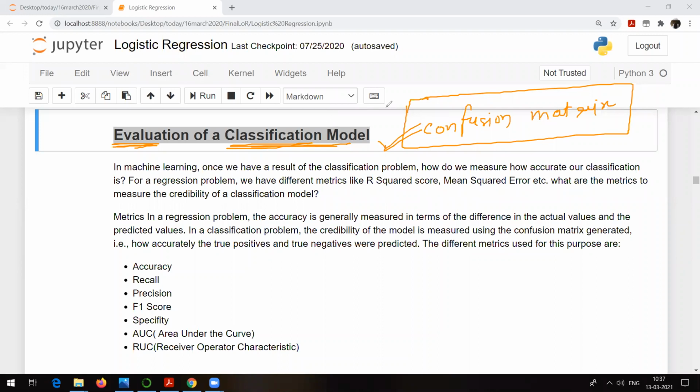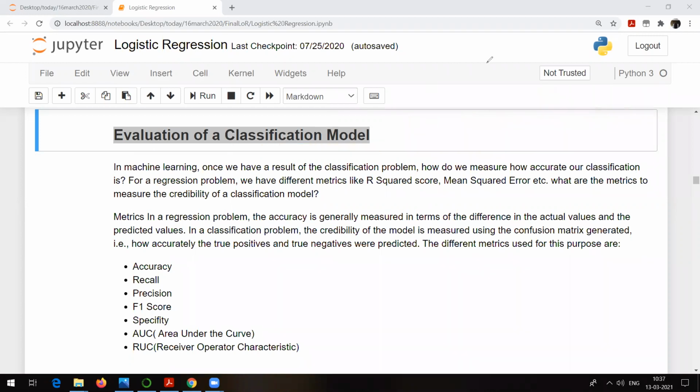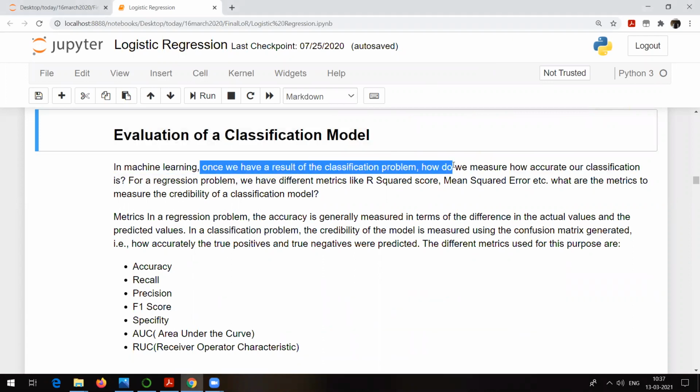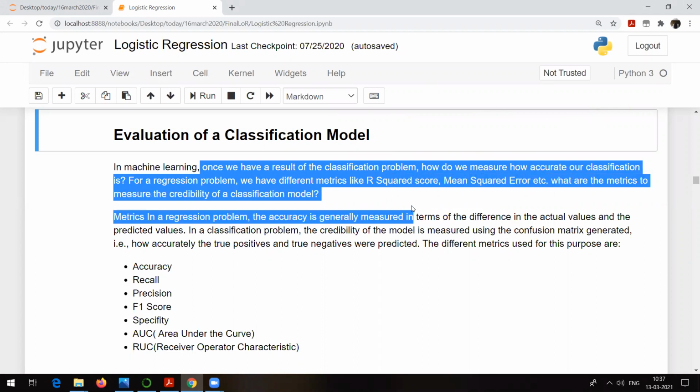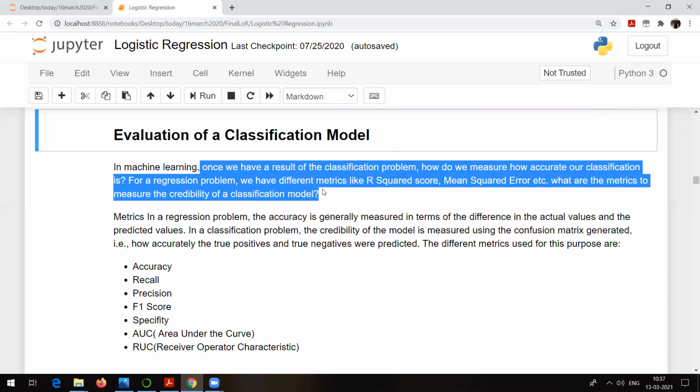Now our next target is to understand what a confusion matrix is, which is very important, again, because the same thing is going to be used in all the other algorithms. That's what is given here. See, in machine learning, once we have a result of a classification problem, how do we measure how accurate our classification is? For regression, we have different metrics like R squared score, mean squared error, adjusted R squared. What are the metrics to measure the credibility of the classification model?